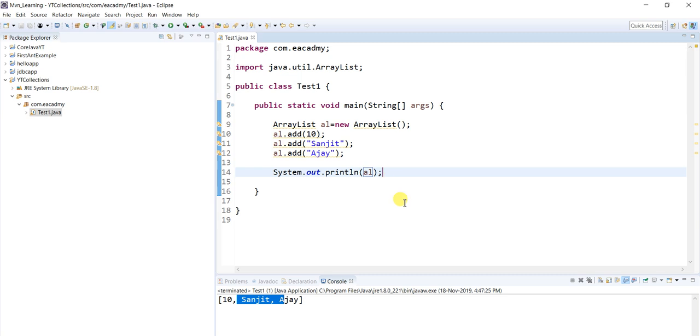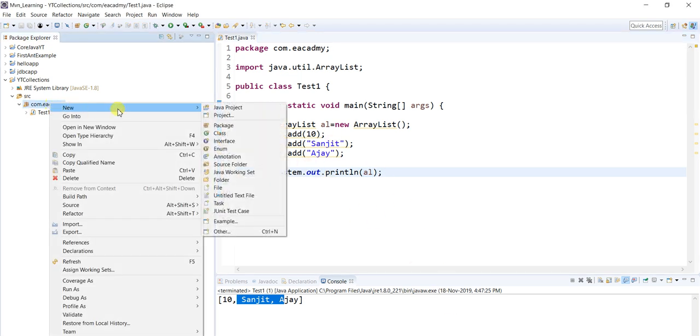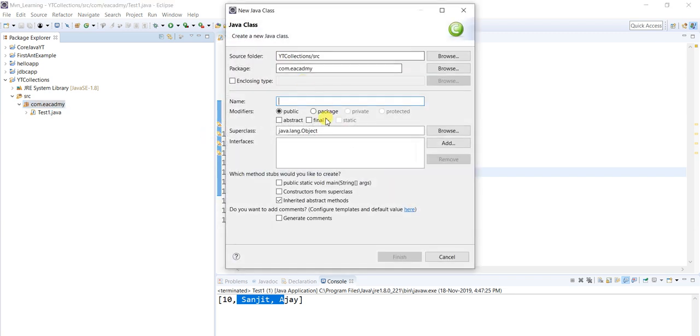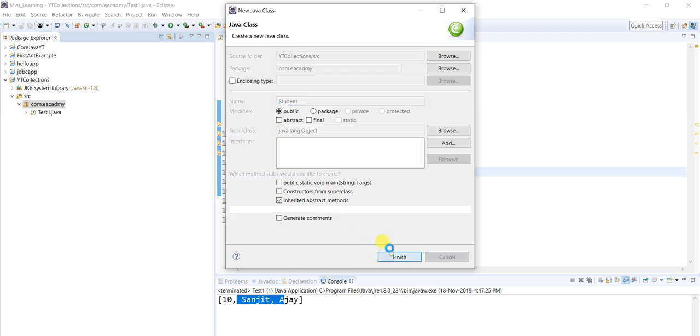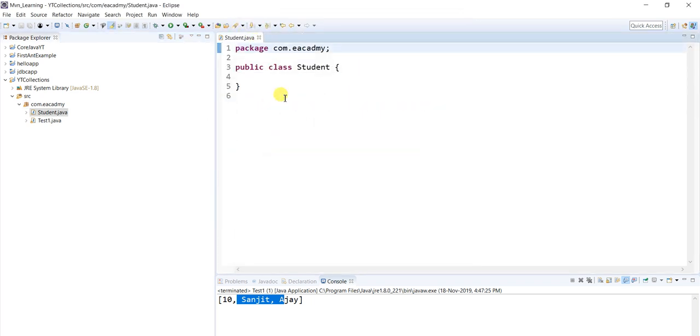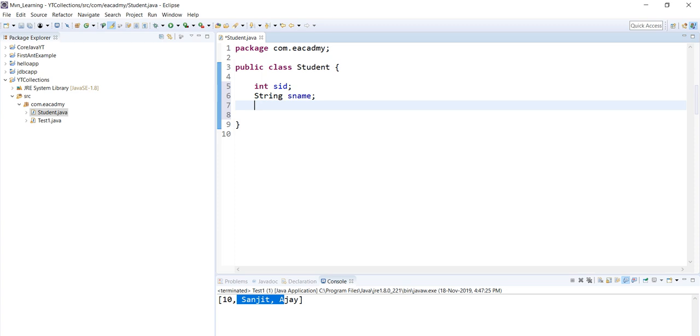Now my question is, will it also work with other objects? Let me take another example. Let me create a separate class. Let's say student is a class, the same example which I explained earlier. Let me close this, and in the student class I am going to have, let's say, student ID as a property, and student name. These two things.